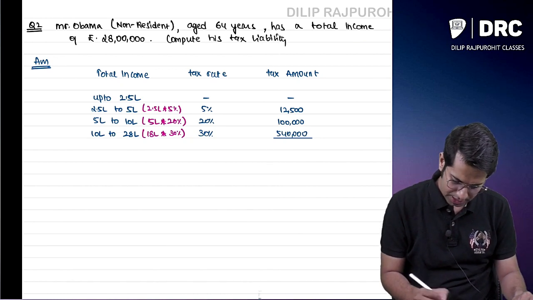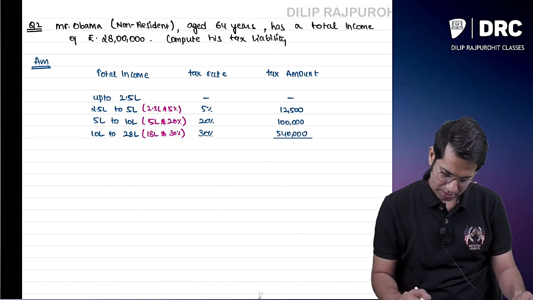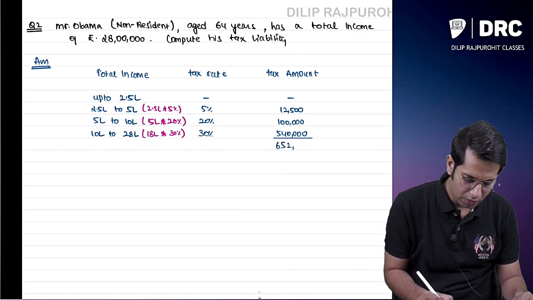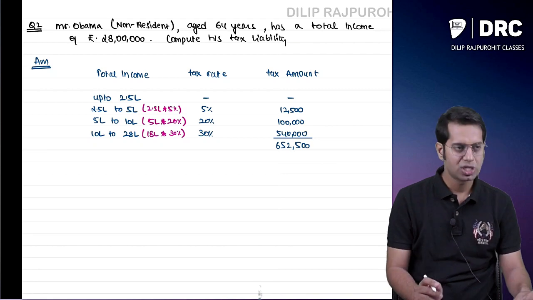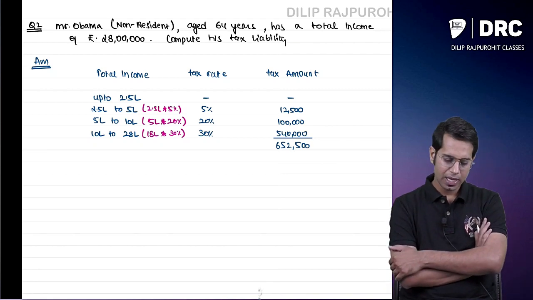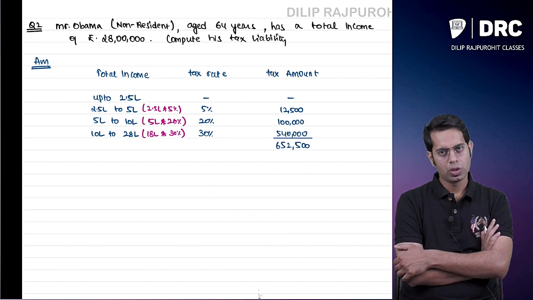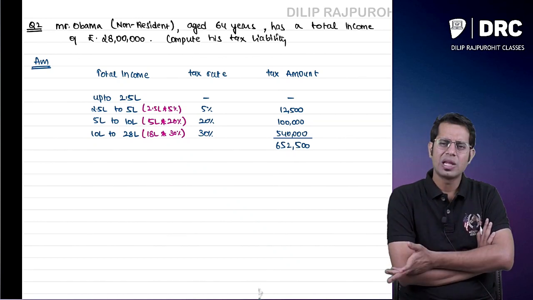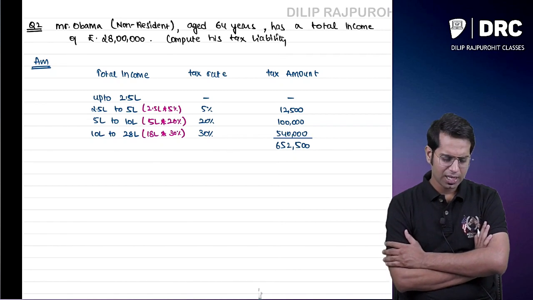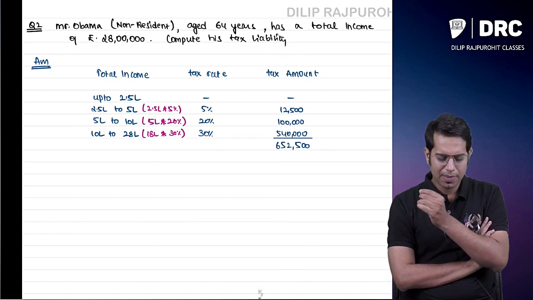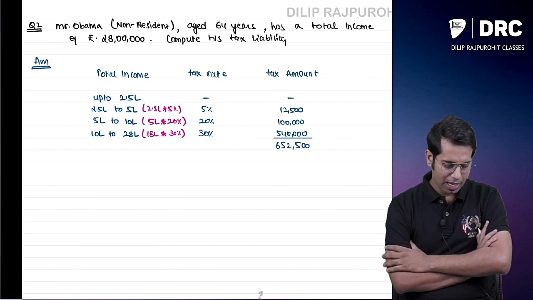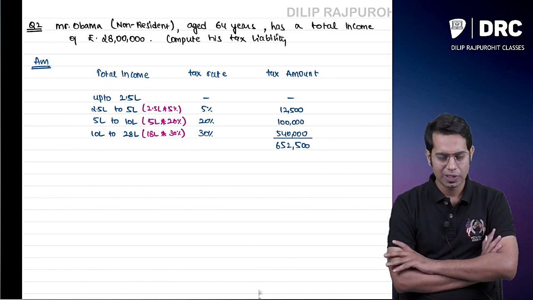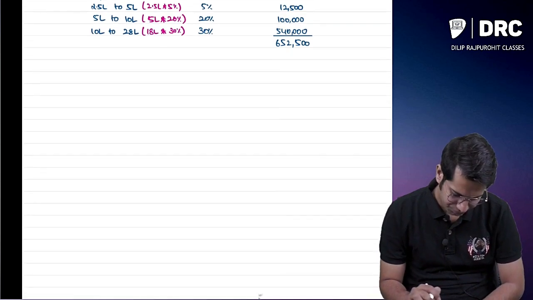So in total, he has to pay 6,52,500. Accordingly, the computation can be done for n number of items. I hope you have understood the basic logic and method of computation of taxes on income.